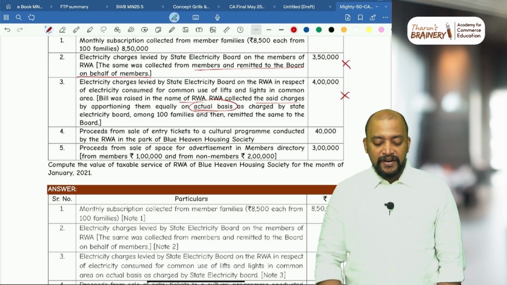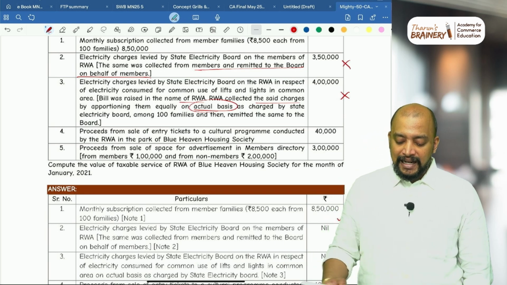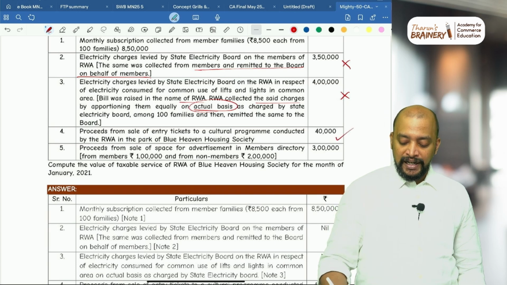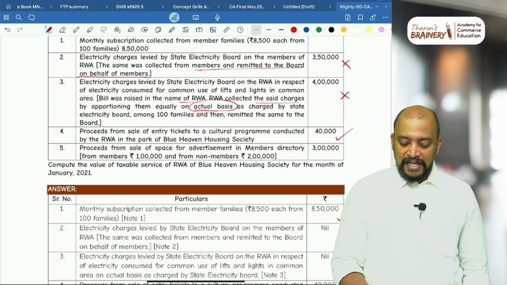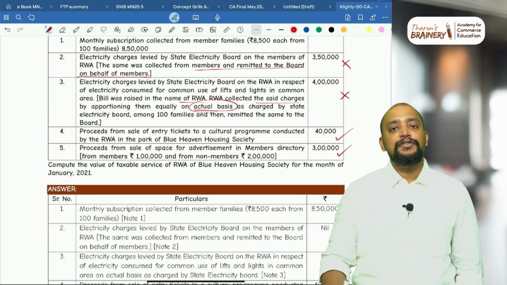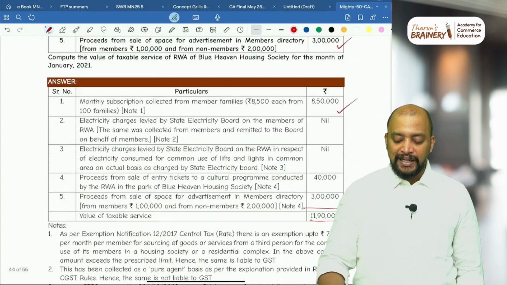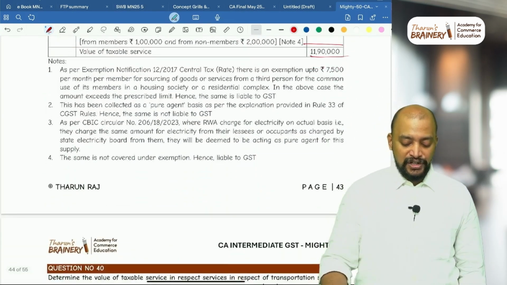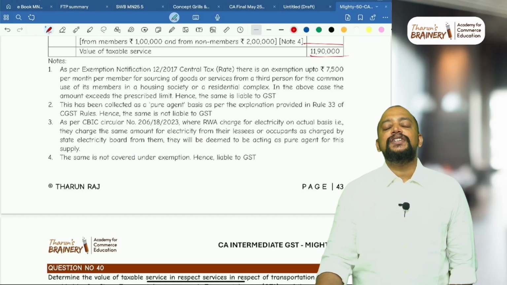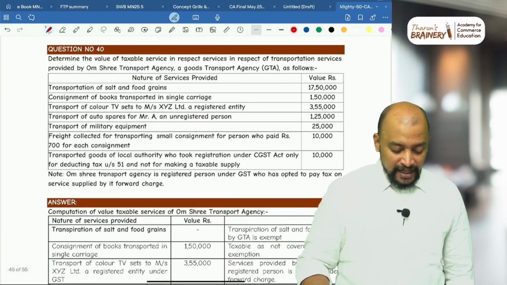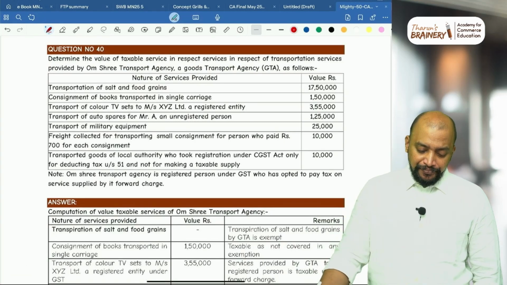Then proceeds from sale of entry tickets. Entry tickets to cultural program, we don't have any exemption, so therefore entirely taxable. Proceeds from sale of advertisement in members directory, we don't have any exemption, entirely taxable. So therefore 11,90,000 will be taken as the value of taxable supply on which GST is payable. Mainly this question is based on that circular related to electricity charges. Okay. Next, question number 40.